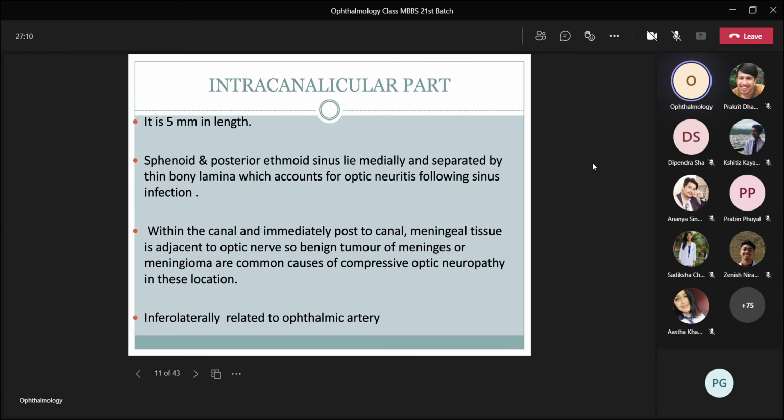And within the canal and immediately posterior to the canal, meningeal tissue is adjacent to the optic nerve. So benign tumors of the meninges like meningioma are a common cause of compressive optic neuropathy in these locations. And inferolaterally it is related to the ophthalmic artery.